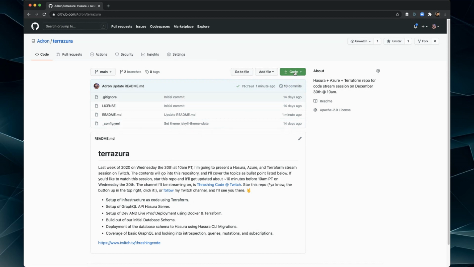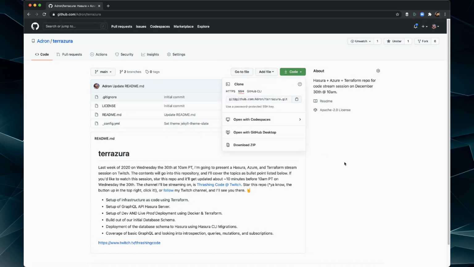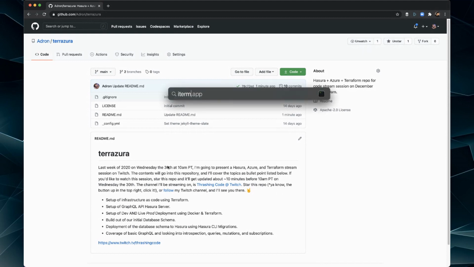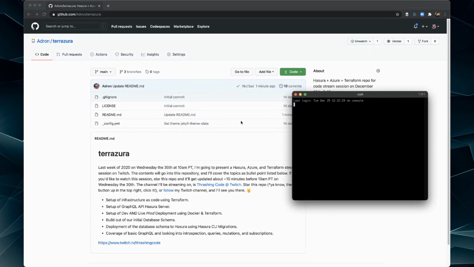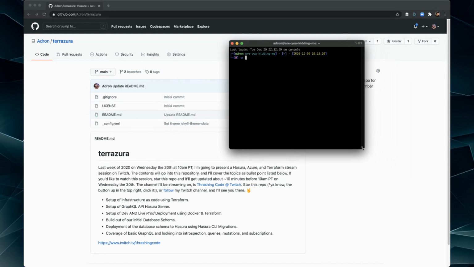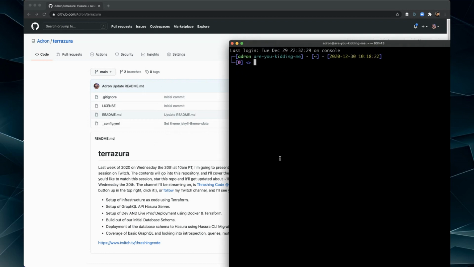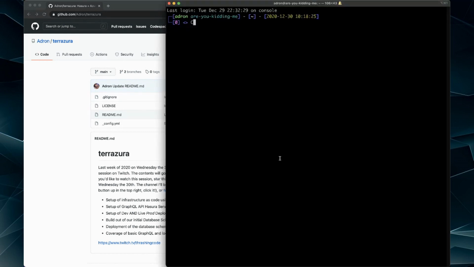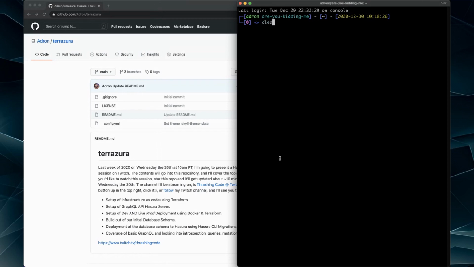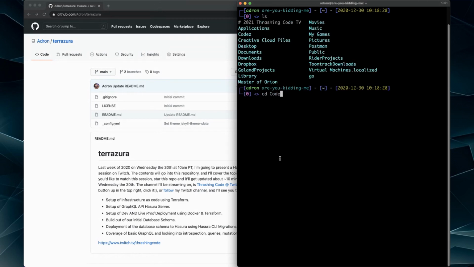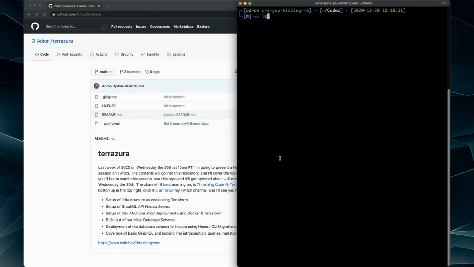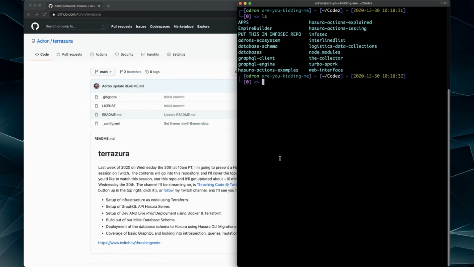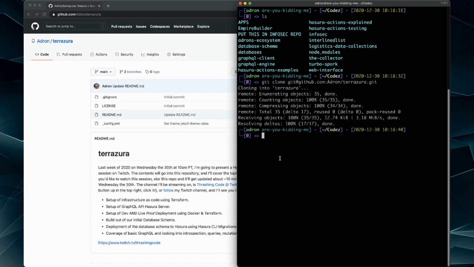Let me get that link, open up iTerm, and pull that repo down somewhere locally to work with it. I call it Terrazura, and I probably got it. Is it there? Nope. Okay, perfect. I'm just going to clone the repo to start working from it.